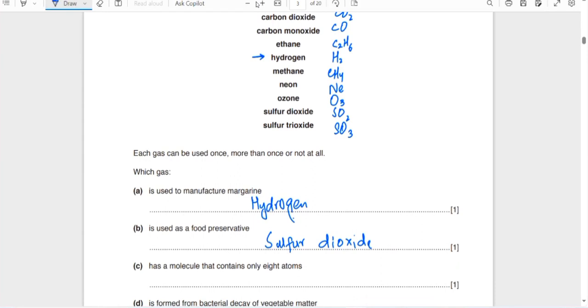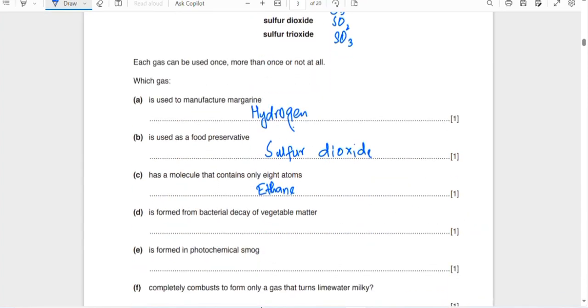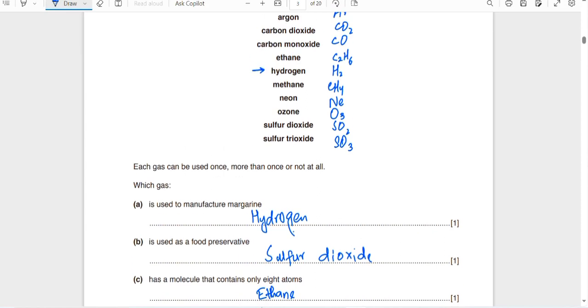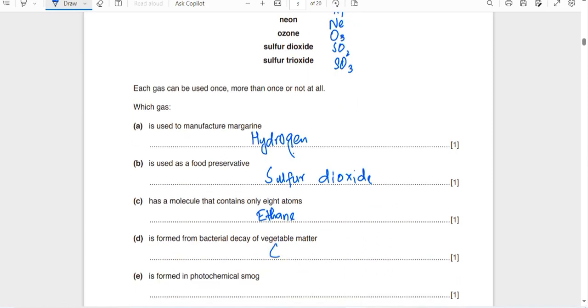Next, has a molecule that contains only 8 atoms. You can see this is the ethane molecule, C2H6, 2 of carbon and 6 of hydrogen. So I write here ethane. Next, is found from the bacterial decay of vegetable matter. Which gas is found from the bacterial decay? It is a hydrocarbon, CH4, methane. This is found from the bacterial decay. We can write the name here as it is, methane.